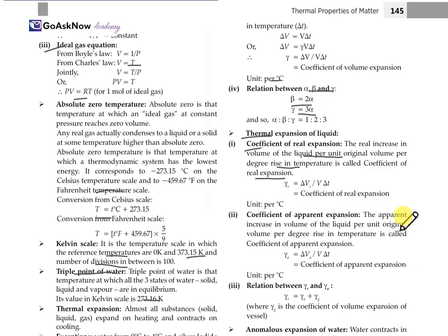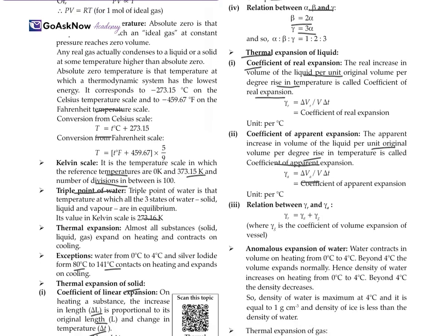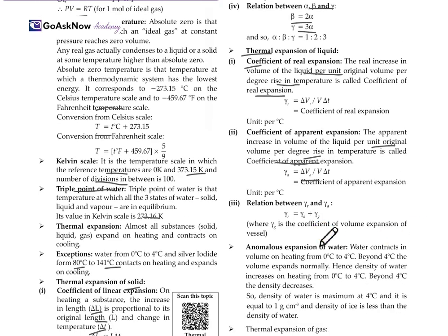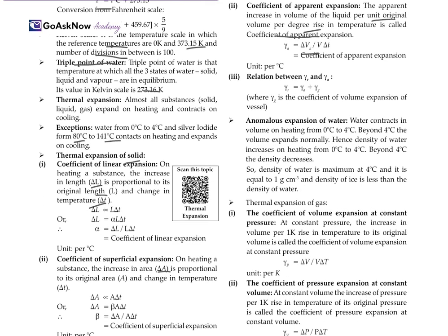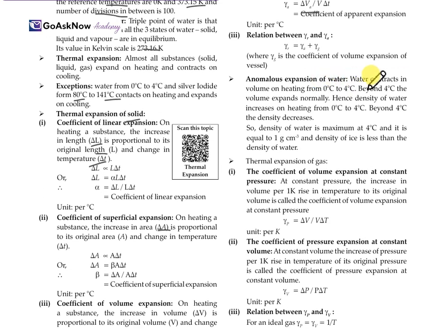For the apparent one, the apparent increase in volume of the liquid per unit volume per degree rise in temperature is called the coefficient of apparent expansion. So this is the equation. Now the relation between both of them: gamma for the real expansion is the sum of the apparent expansion and gamma G, where gamma G is the coefficient of volume expansion of the vessel. Now the anomalous expansion of water, for the coefficient of volume expansion at constant pressure and the coefficient of pressure expansion at constant volume, again two different conditions.